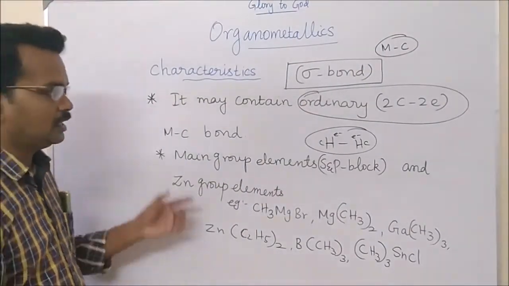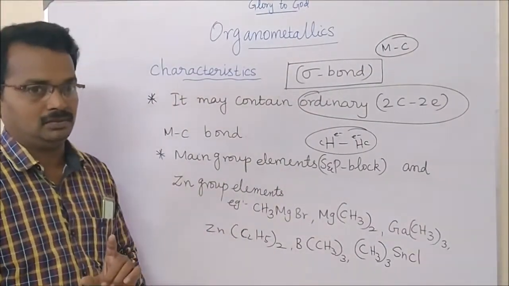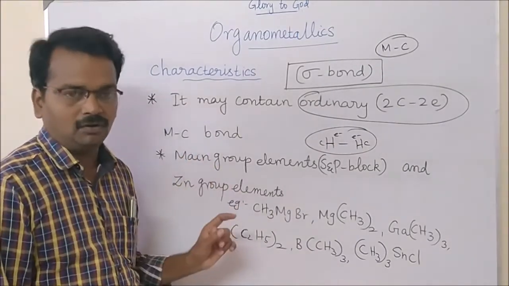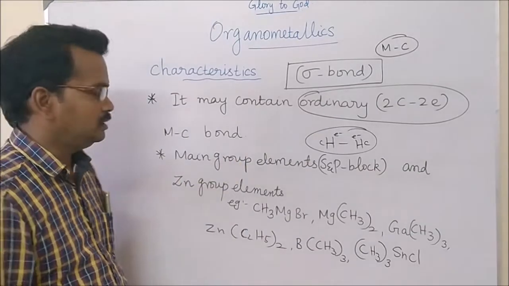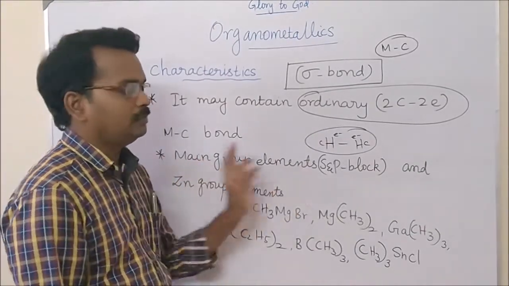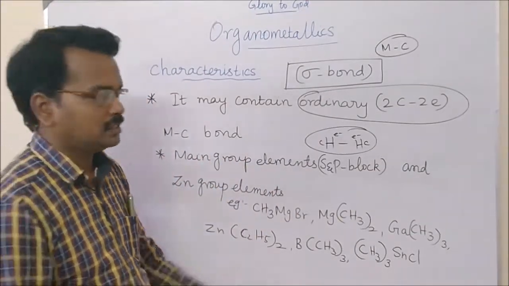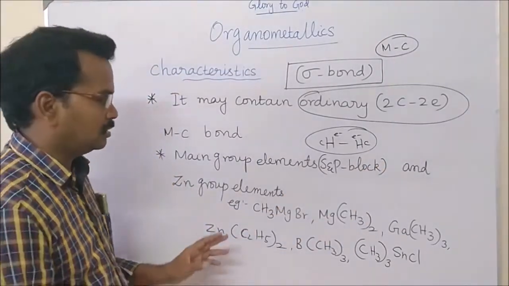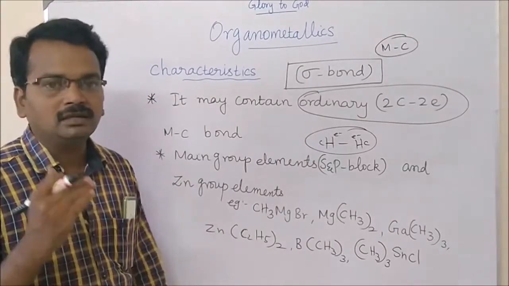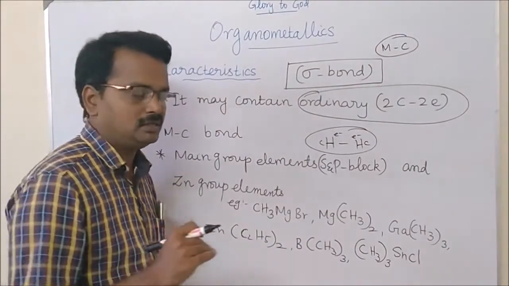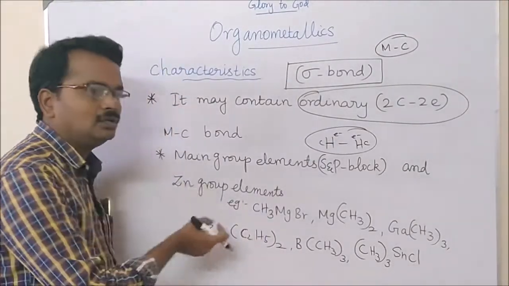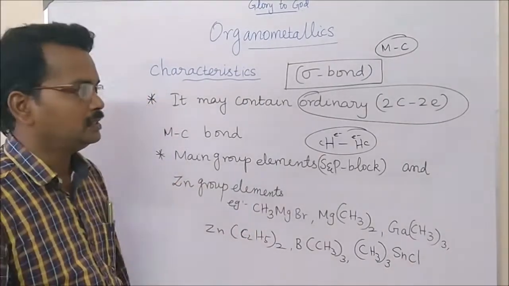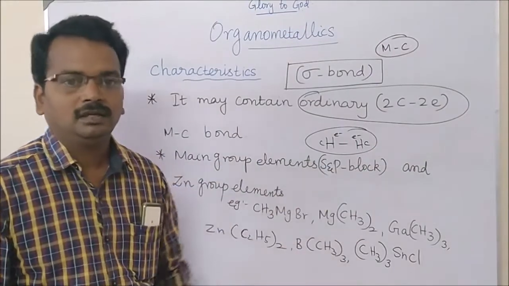Which type of metals may form the sigma bond? Especially main group elements. What are main group elements? S block elements as well as P block elements are called main group elements. The metals belonging to the main group elements and the zinc group elements only will form a sigma bond, that is a 2-center 2-electron bond.